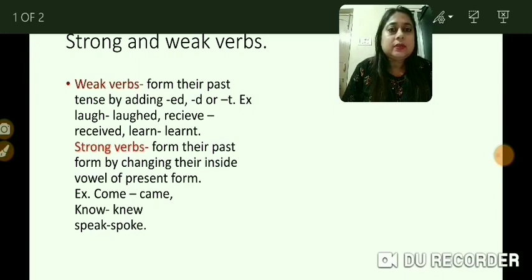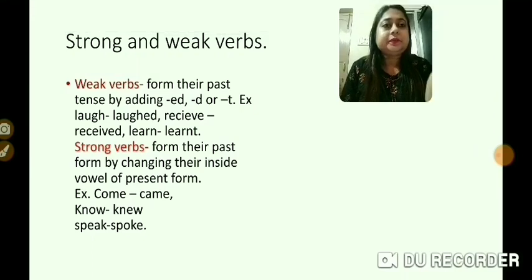Now what are strong verbs? Some of the verbs change their past form by changing the inside vowel of the present form. For example, come. Over here the inside vowel is O, and it changes into came, that is A. So O changes into A, so it's a strong verb. Similarly, know: over here the inside vowel is O and it changes into E, that is knew, in the past form. Next, speak. The inside vowel is EA and it changes into spoke. So these are strong verbs.